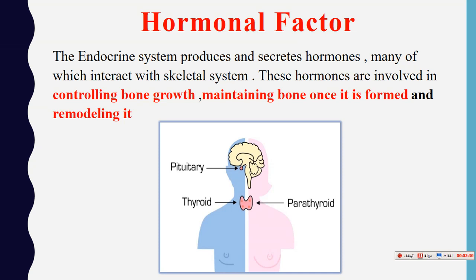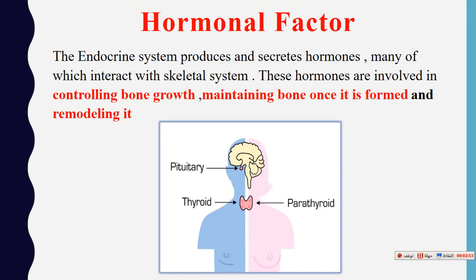For example, bone remodeling needs coordination between the osteoblast and osteoclast cells. This activity is regulated by hormones. So hormones are also responsible for the growth and the development of the bone.